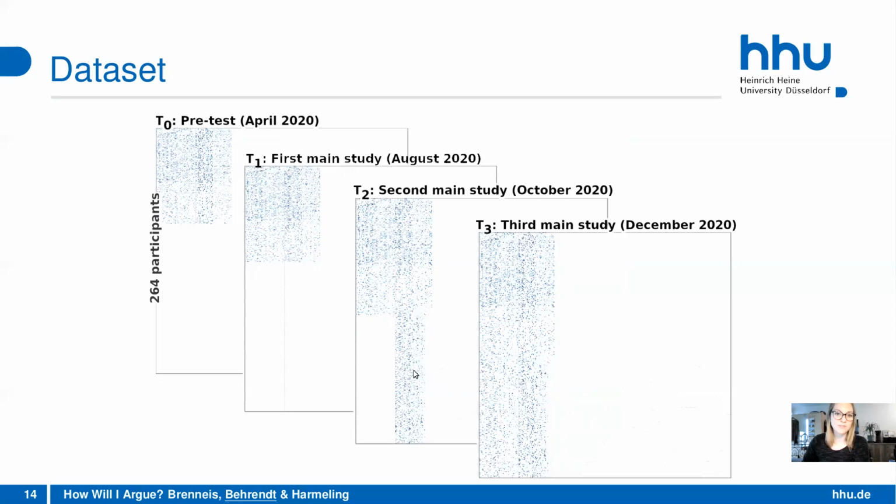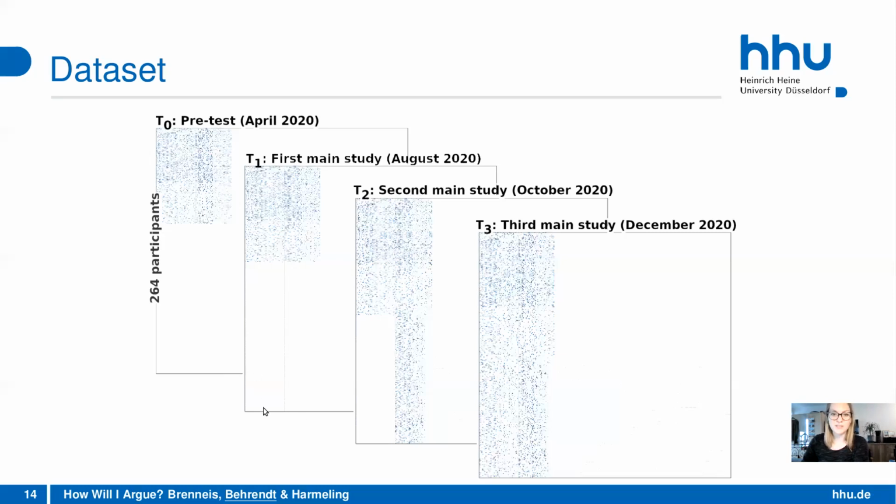In the first main study, you see a very thin line in the data matrix. This means that we just collected the opinions on the two main issues, the two questions that we asked the participants.